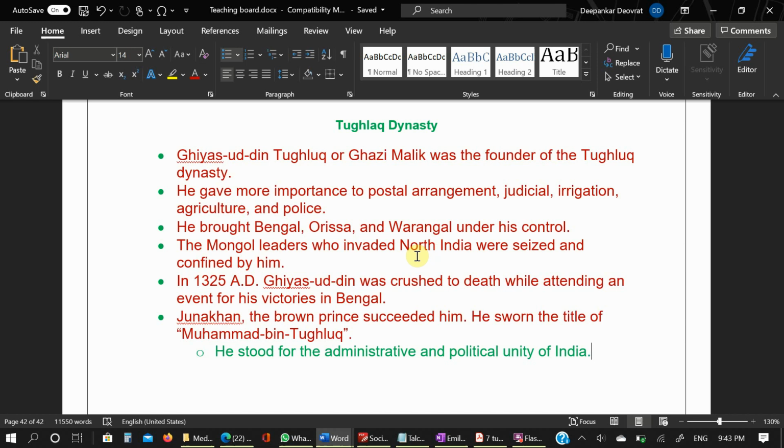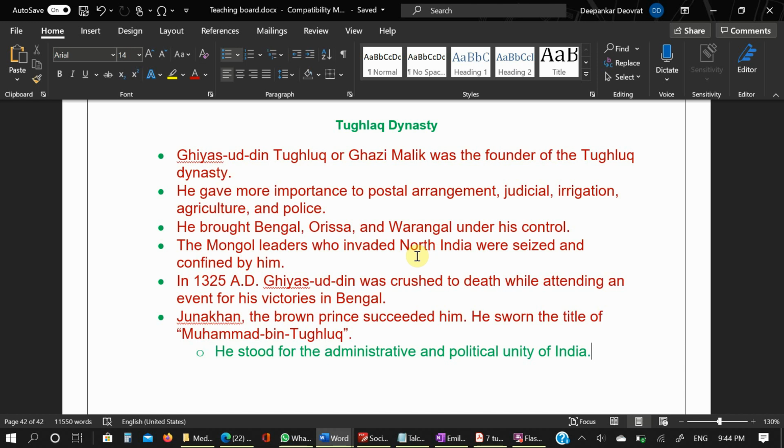He further introduced the copper currency system, and the value of coins dropped as he had to withdraw the copper token currency. And to conquer Khurasan, Iraq, and Transoxiana, he raised an army of 3,70,000 men.